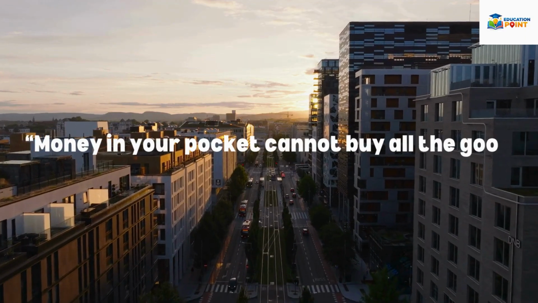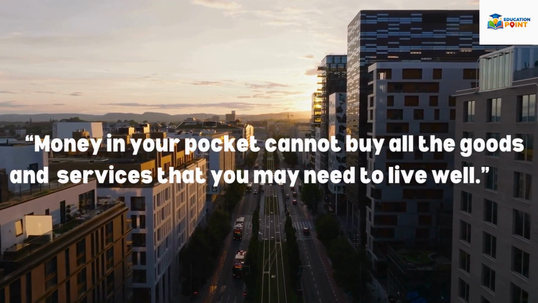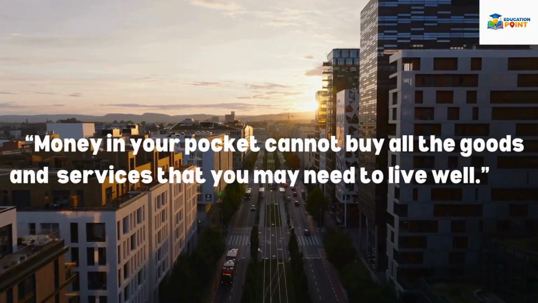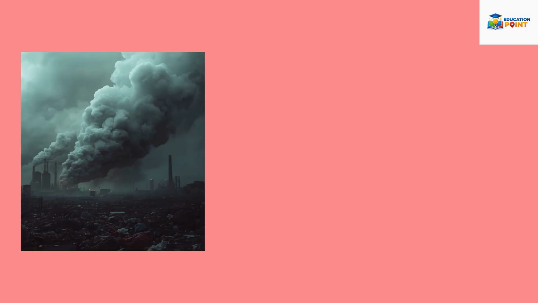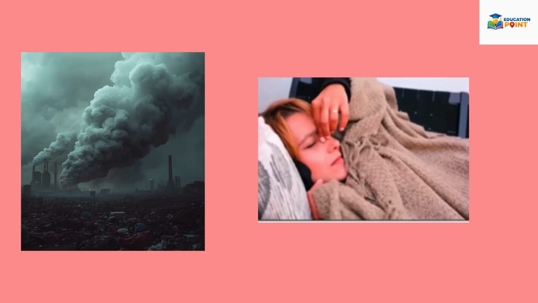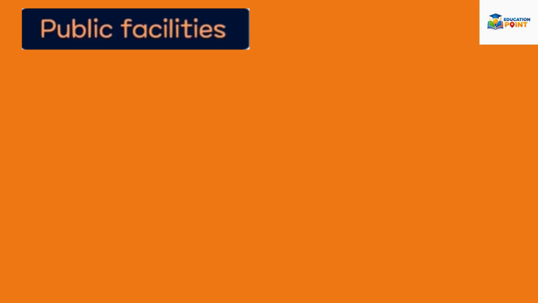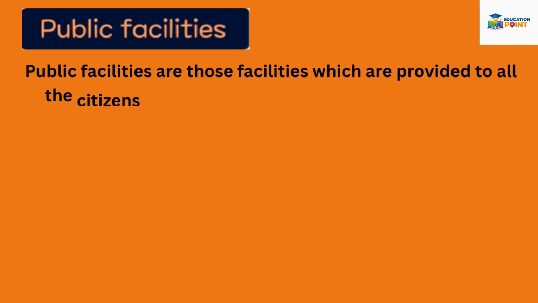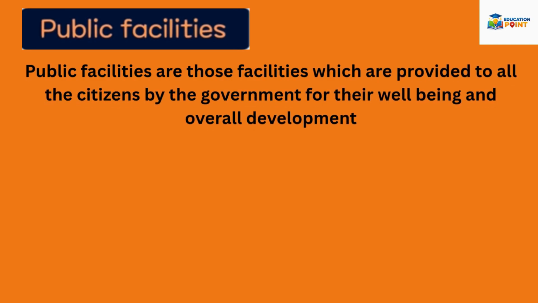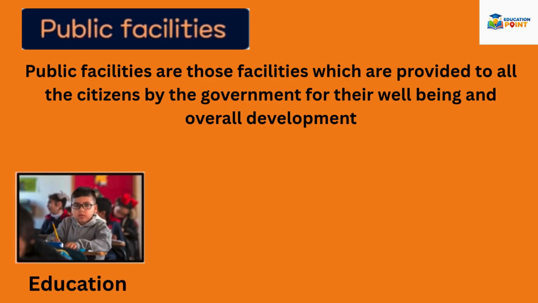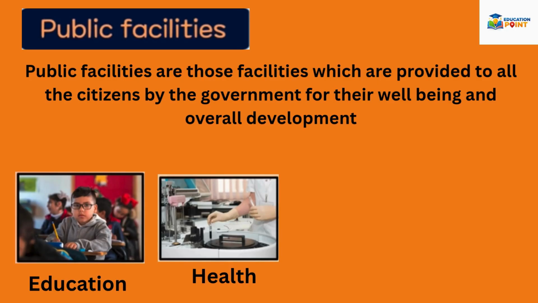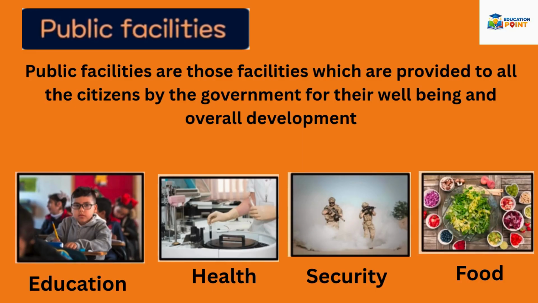So we can say that money in your pocket cannot buy all the goods and services that you may need to live well. Like for example, money cannot buy a pollution-free environment or infection-free surroundings. So besides income, other factors should also be taken into consideration. Public facilities. Public facilities are those facilities which are provided to all the citizens by the government for their well-being and overall development, like education, health, security, food.